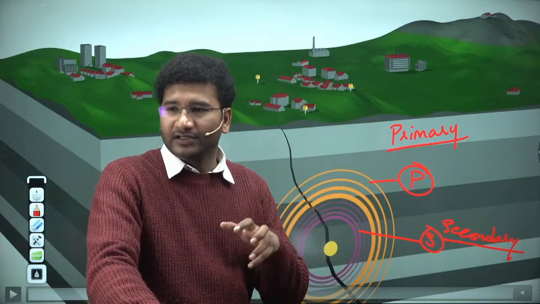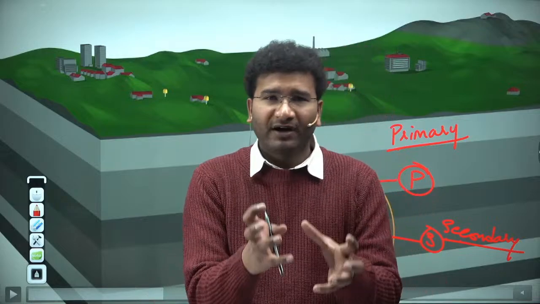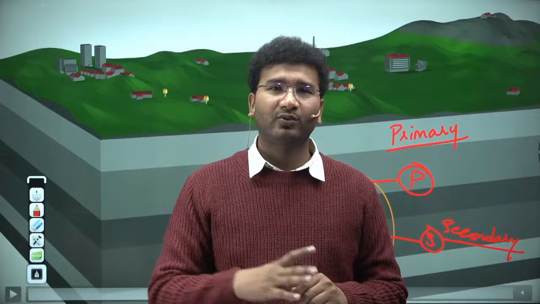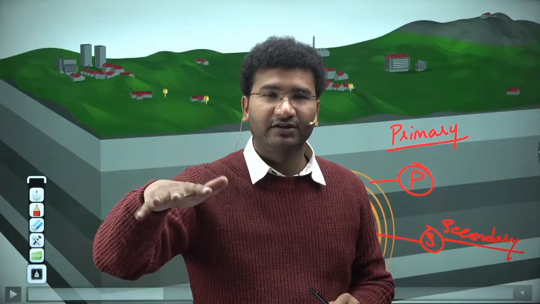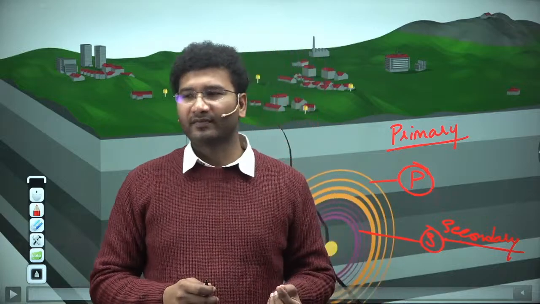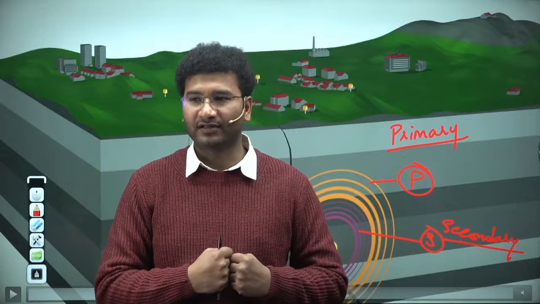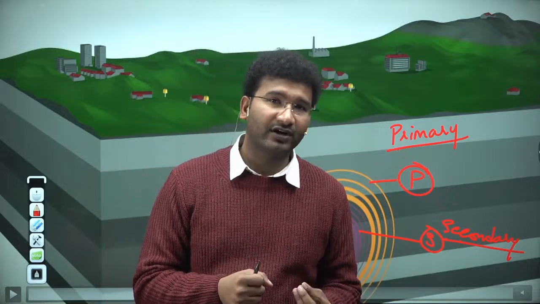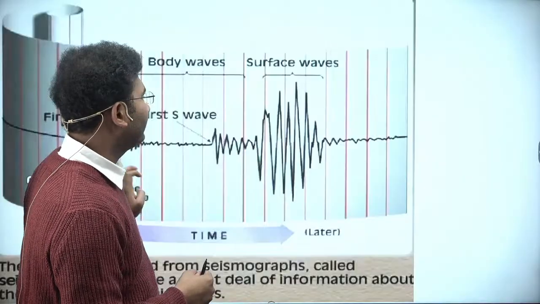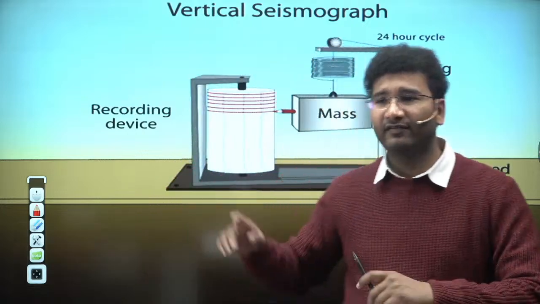Look, whenever an earthquake comes, it is not just shaking a few parts of the globe, it tries to shake the entire earth. But in some areas you will see vigorous shaking and in some areas there will be very minute shaking. They do not have that energy to shake that particular part of the earth. But no matter what, our seismographs are certain equipments which tend to identify any small shaking on the surface of the earth.